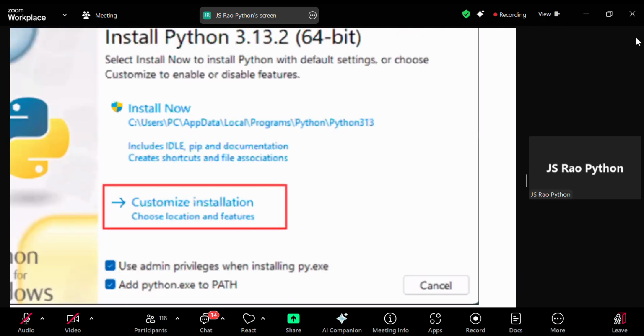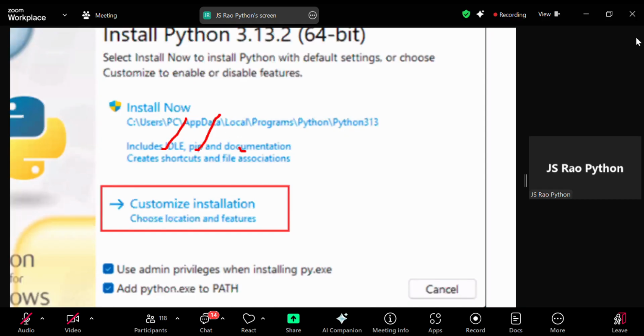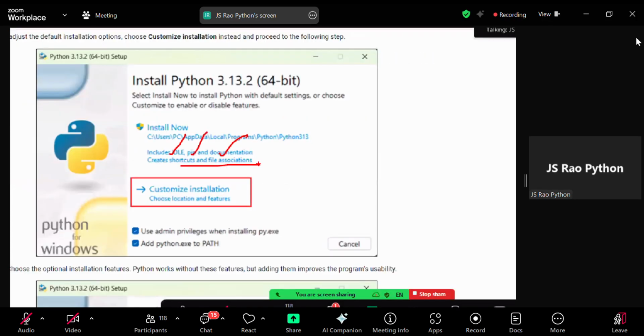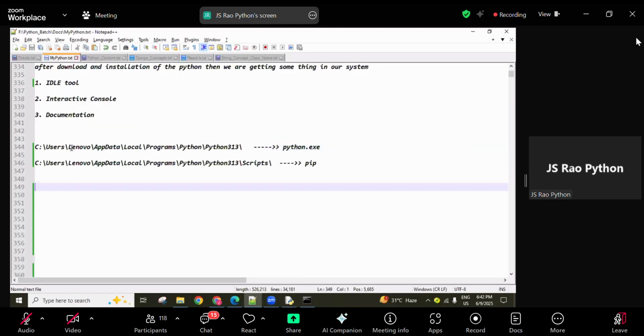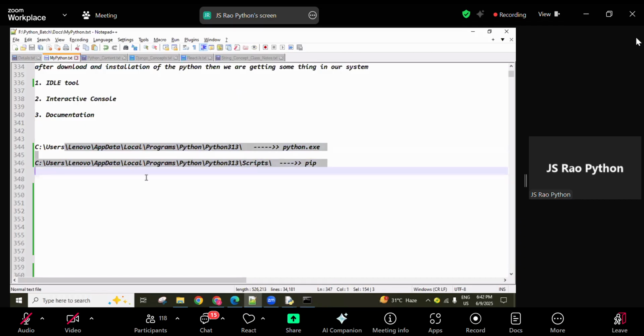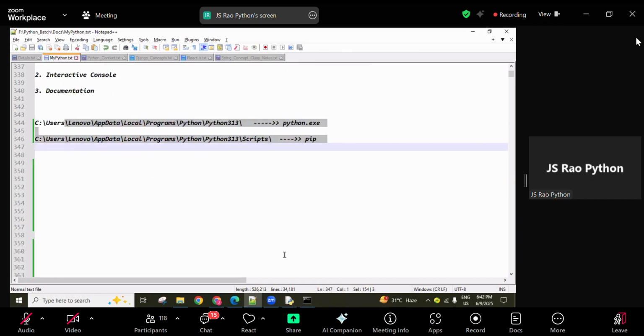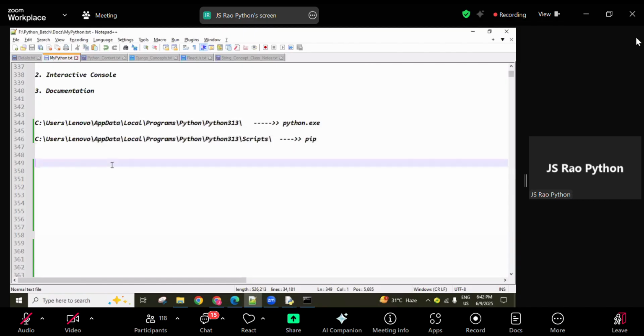And here it also shows the pip command documentation, like some options showing. These two parts we have to add into the environment variable section. How we are adding, we'll see.